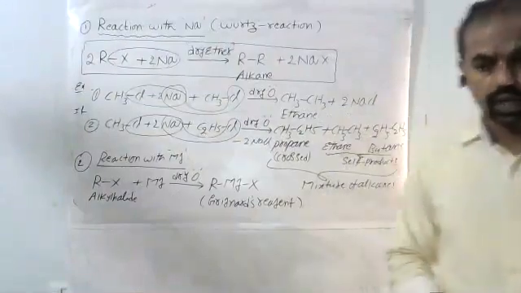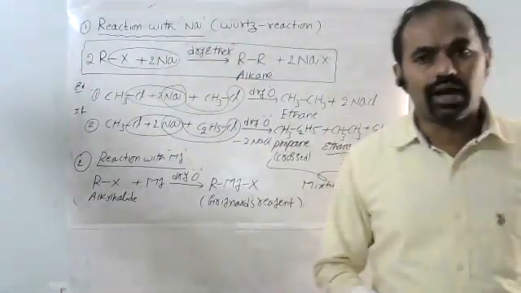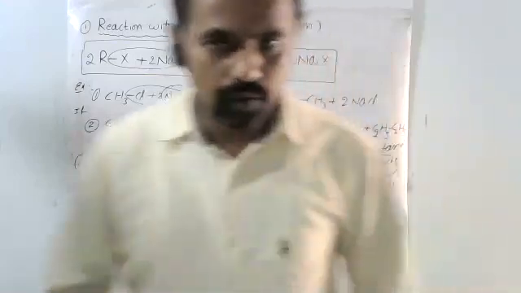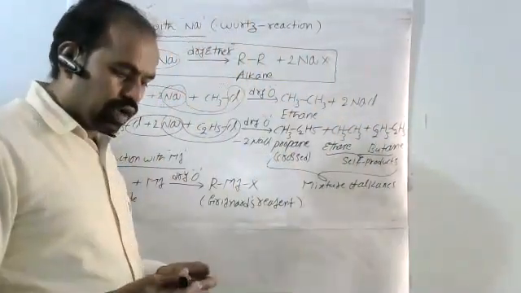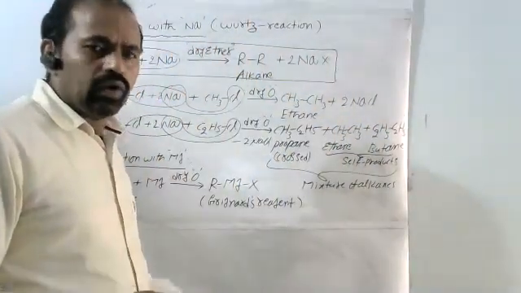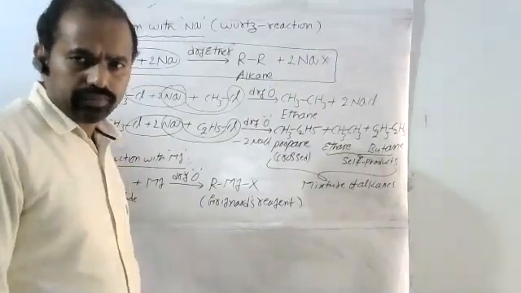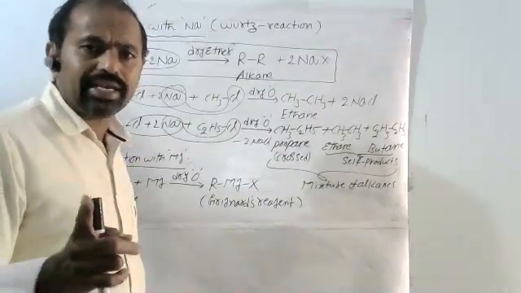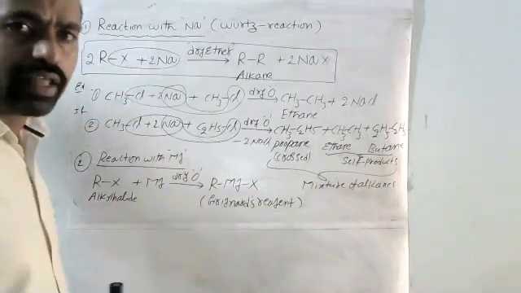Okay, what is called an organometallic compound?